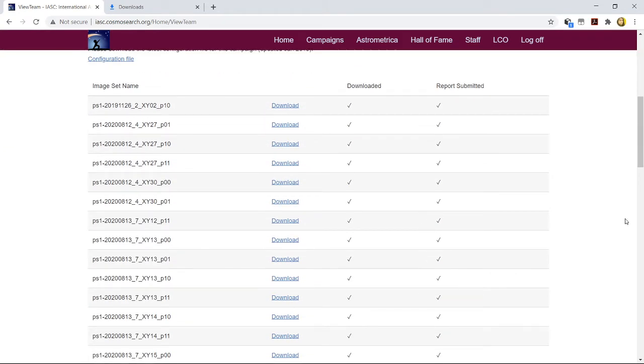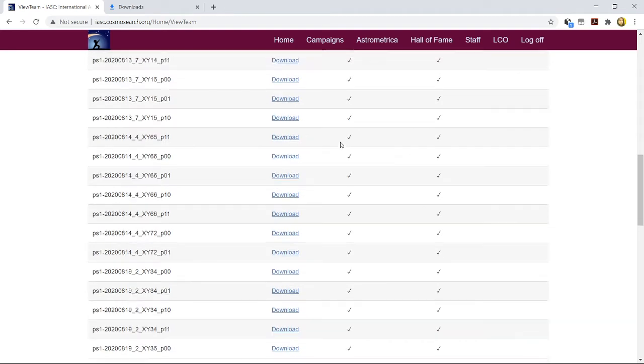The image set name, download part, you can see downloaded and report submitted. Once an image set is provided to you, image set means the set of FITS files, FITS format, that you will be getting of this kind. Here you will receive it. Then you have to click over the download part. To download it, you will receive a zip file. First and foremost thing you have to do is unzip it. And once you download your image set, it will give you a tick mark, a signal that yes, they have been downloaded.